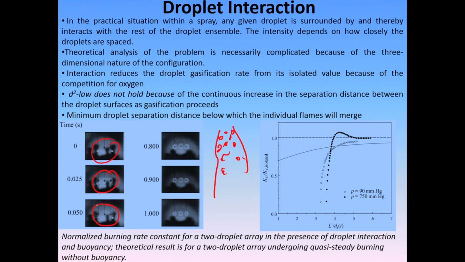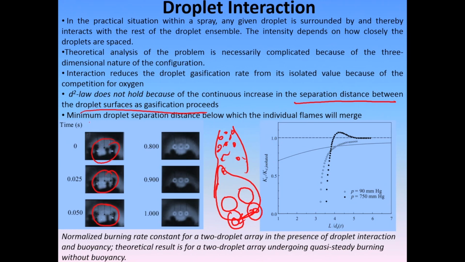Now, obviously this problem is very complicated because it is 3D, the spacing between the droplets matters a lot, and the d square law does not hold here because the separation distance between the droplet surfaces increases as the droplet regresses. So, if you have two droplets sitting here burning very close to each other, you may have a common flame which enshrouds the two, but as time goes on these two droplets become smaller, and their separation distance has increased. So, you get individual flames on the two droplets, that is also possible.